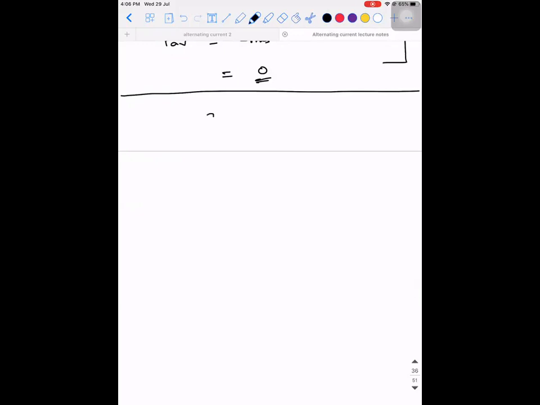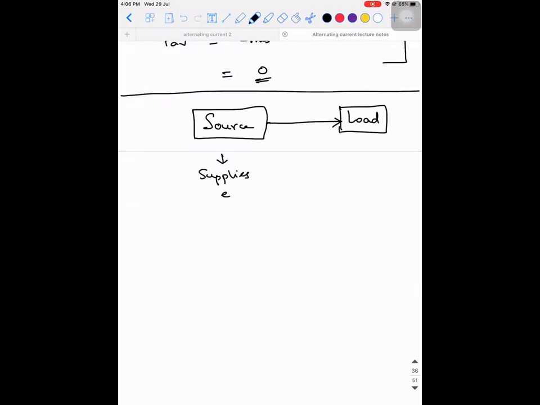I'm going to discuss a source, and I'm going to discuss a load. Okay. So what do you mean by source? Source is that component which supplies energy, right?